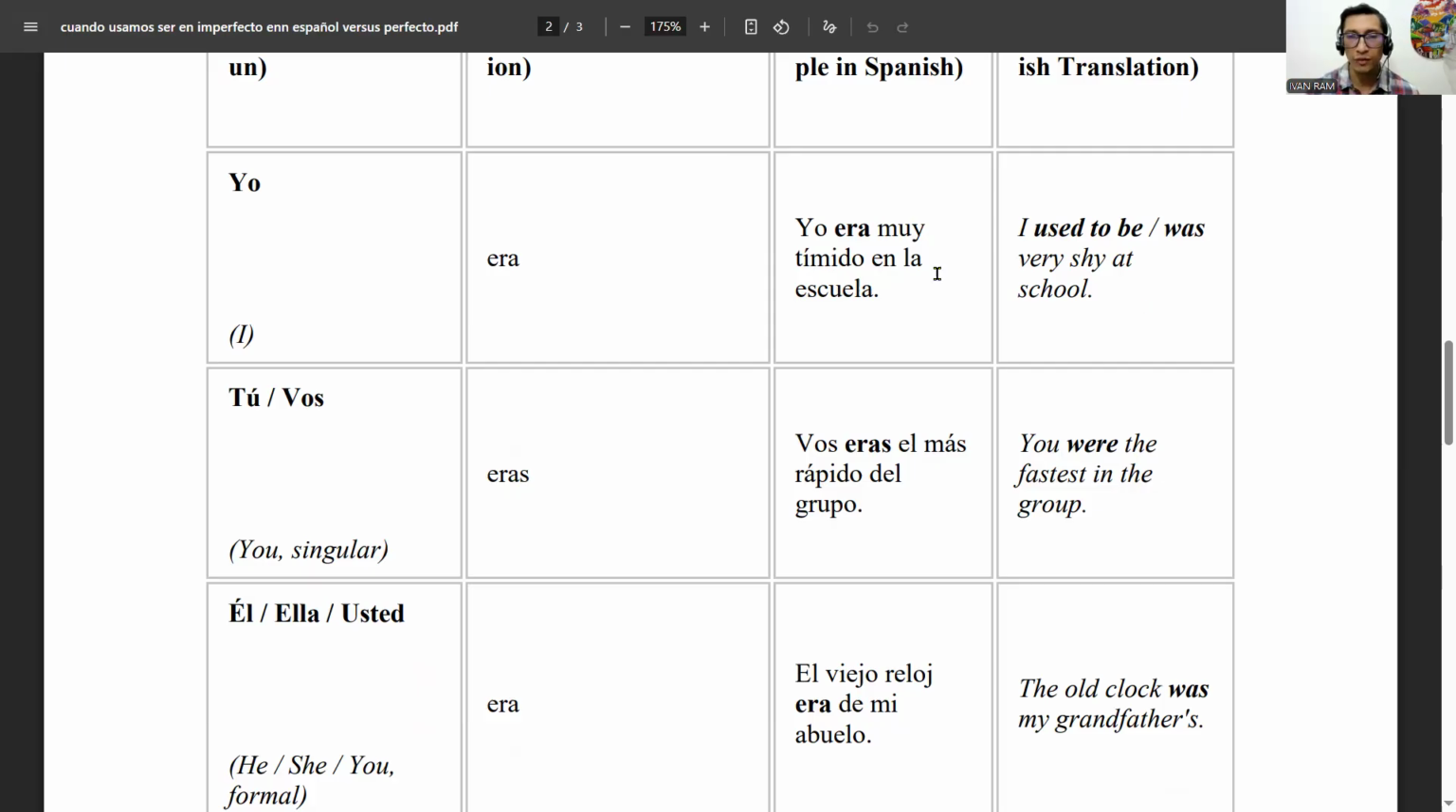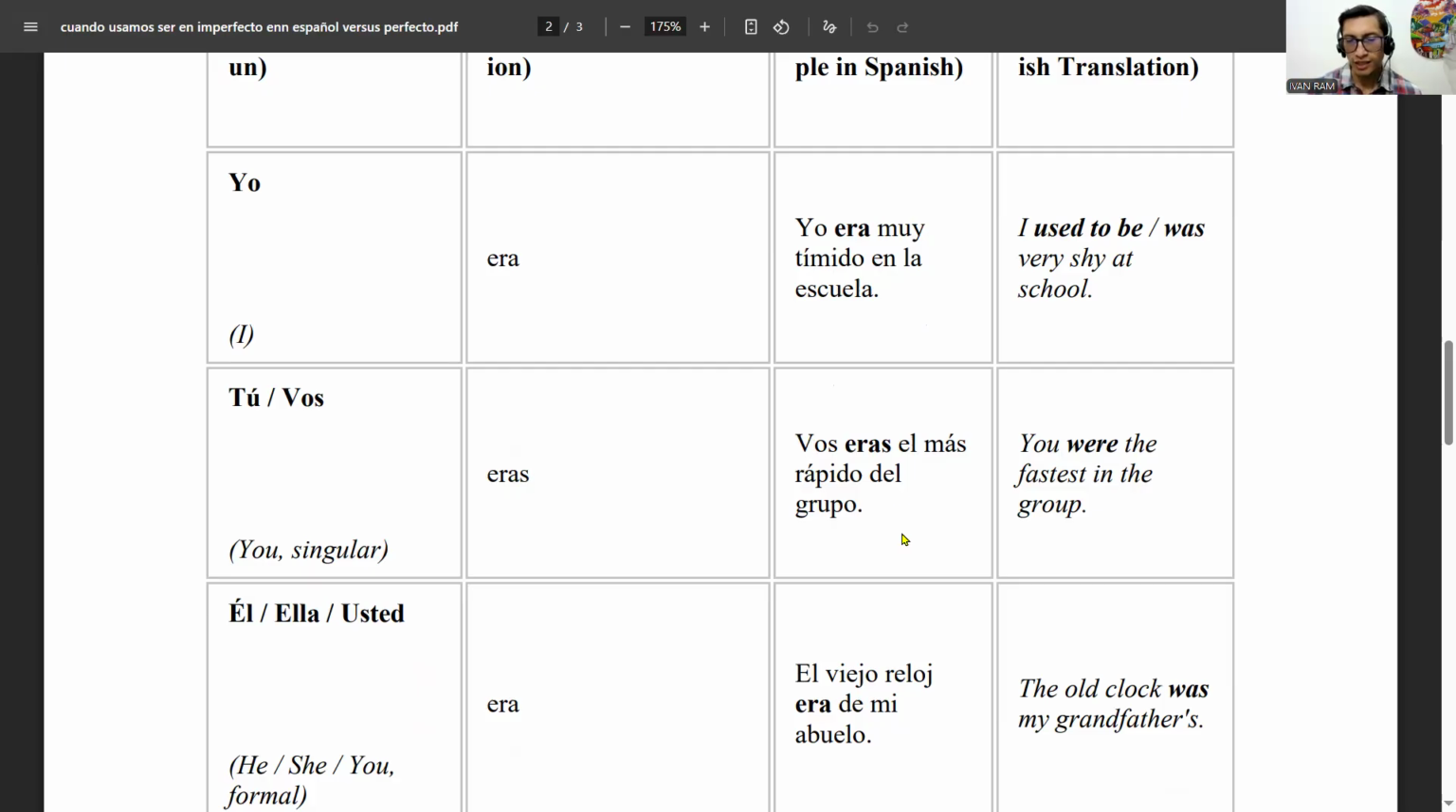Consider that we're not saying anything else, not even "when I was a child." But you could say that: Yo era muy tímido en la escuela cuando era un niño, when I was a child. You could say it, definitely.